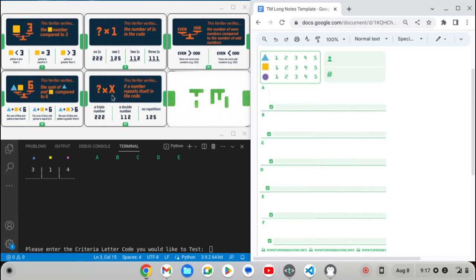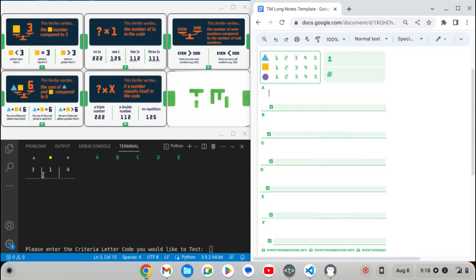And finally, criteria card E again looks at our 3-digit solution, but will let us know a little bit about the structure of the 3 digits. Specifically, are there no repetitions, meaning that they're all unique, as in the example 125? Or maybe there could be a double number, a repeating digit, as in the example 112, or it could be a triple number, where it's a single digit repeated 3 times, as in the example 222. Now remember, the objective of today's puzzle is to find that unique 3-digit code that abides by all 5 criteria cards that we just described.